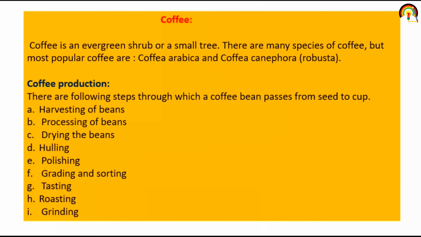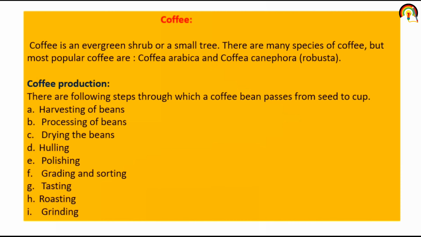Second beverage is coffee. Coffee is an evergreen shrub or a small tree. There are many species of coffee, but the most popular are Coffea arabica and Coffea canephora, that is robusta.